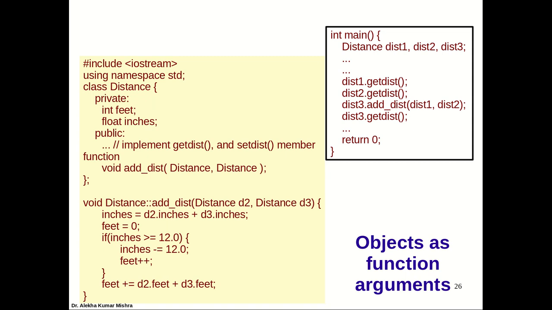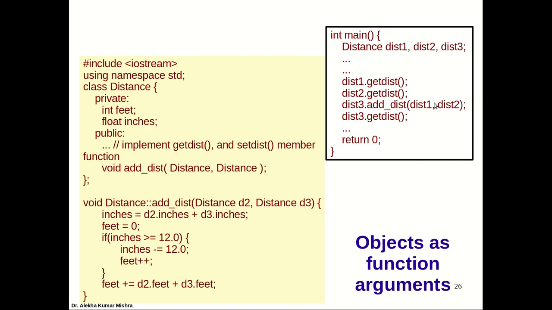Let us focus on a member function which will accept objects as argument, that is add distance. So see what happens. Here is the definition of add distance, and see that add distance is defined outside the scope of the class. This is defined using the scope resolution operator, distance scope resolution operator. So this indicates that this function doesn't belong to the global scope. This actually belongs to the scope of distance. So it indicates that this is a member function of the distance class.